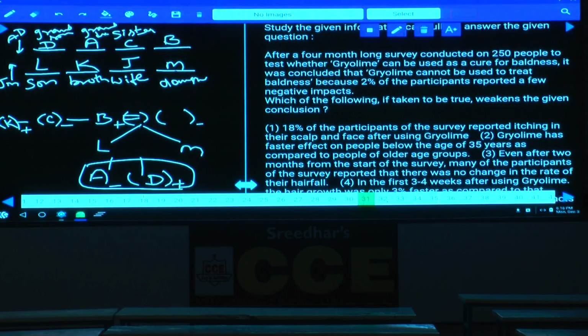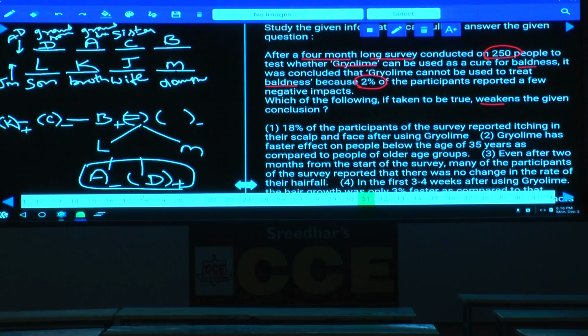After a 4-month long survey conducted on 250 people to test whether Grioleum can be used as a cure for baldness, it was concluded that Grioleum cannot be used to treat baldness because 2% of the people participating reported a few negative impacts, isn't it? Now 2% of the people have reported a negative impact.